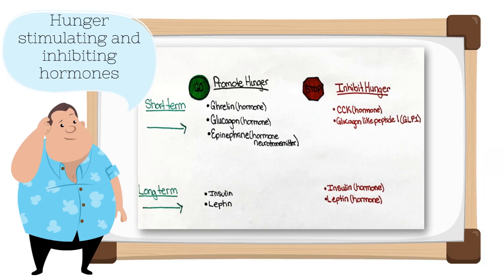In healthy individuals, appetite is regulated by neurosignals from the digestive tract, including vagal nerve fibers, signals in the blood such as glucose, and gut hormones such as insulin. Gut hormones that promote short-term regulation of hunger include ghrelin, glucagon, and epinephrine. The short-term hormones that inhibit hunger include CCK and glucagon-like peptide. Long-term hunger regulation is mainly controlled by the hormones insulin and leptin.